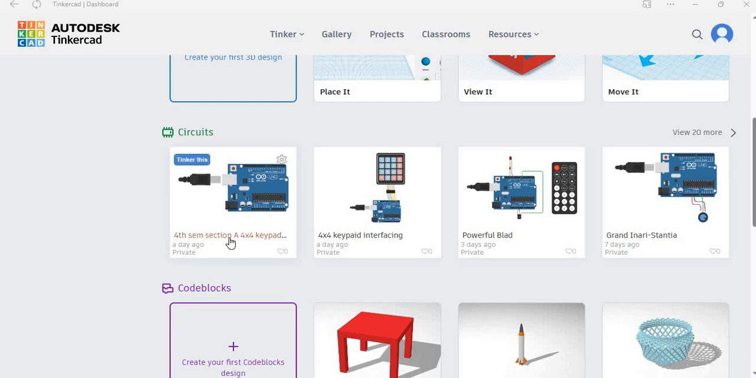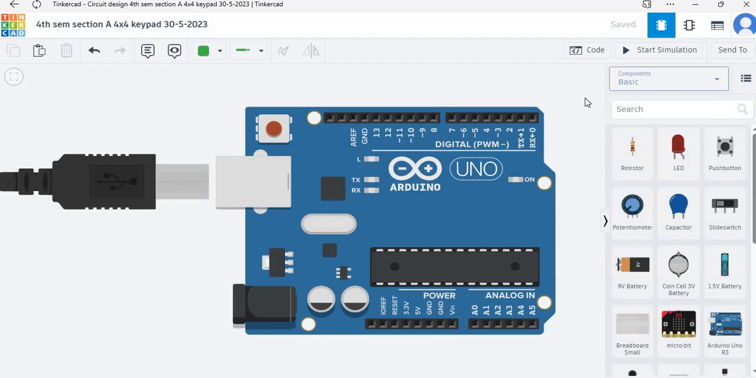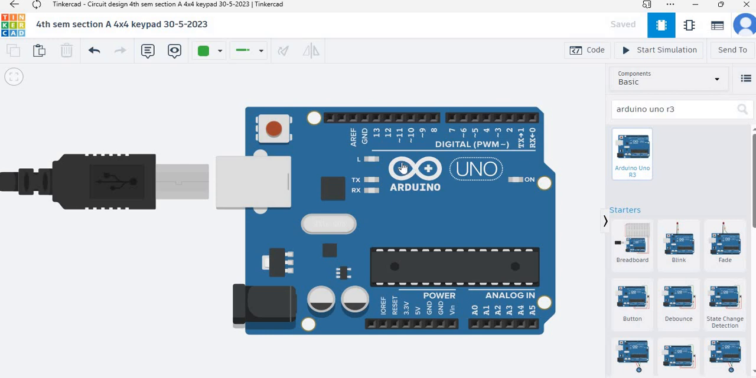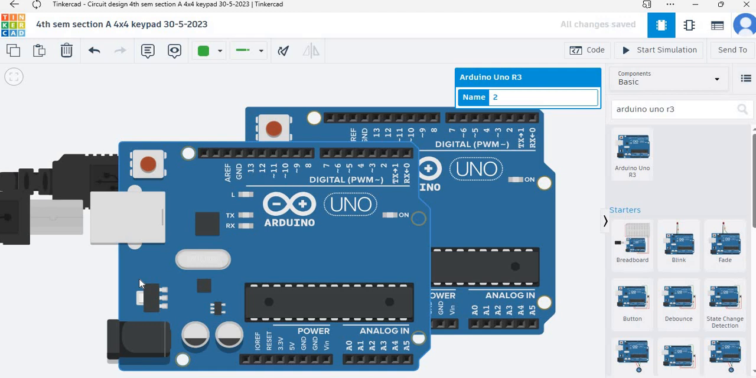Let's discuss how we can interface with Arduino. So first of all, you will open a blank window, then you will search Arduino, okay? Arduino Uno. So after dragging it, you will get a second microcontroller like this. I am using this one, so I am deleting this.